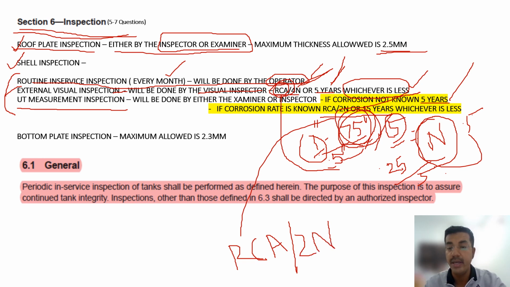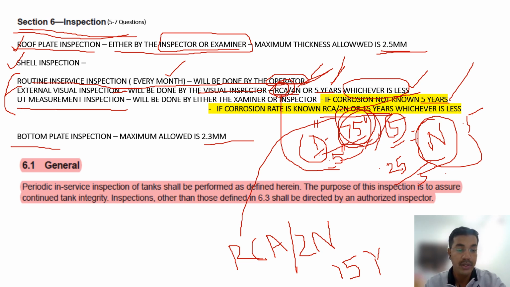There it is 5 years, here it is 15 years. So is it clear? Here it is 15 years for UT, whichever is less. So this is a must, as I told you. There is a question in the open book. It will come. For bottom plate inspection, the maximum allowed is 2.3 mm. So this is what I explained now. In the next slides, it is only written in the book. So this is the gist of what I have explained here.